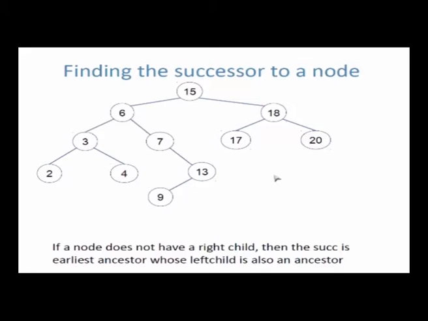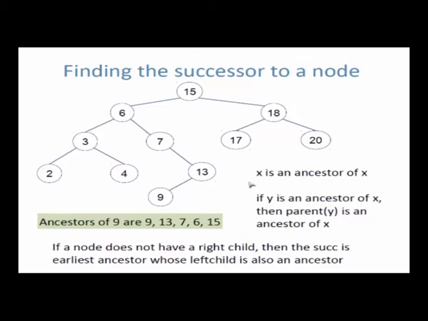To find the successor of a node in a binary search tree, if there is a right child, look for the successor in the right subtree. How do you find the successor in the right subtree? It is the minimum of the right subtree. How do you find the minimum of the right subtree? Start from the root of the right subtree, which is your right child, and go down left till you can go no further. That will be the minimum. That will be the successor of this node. What do you do if this node does not have a right child? Then the algorithm says go up the tree left, turn right and stop. Okay, that's what it says.